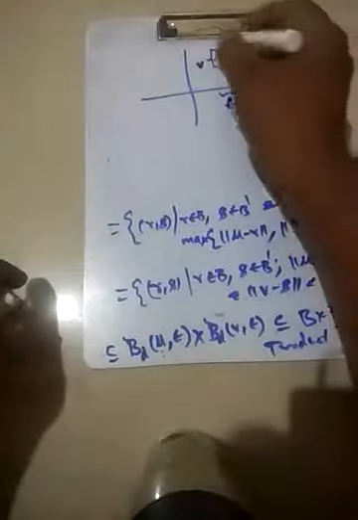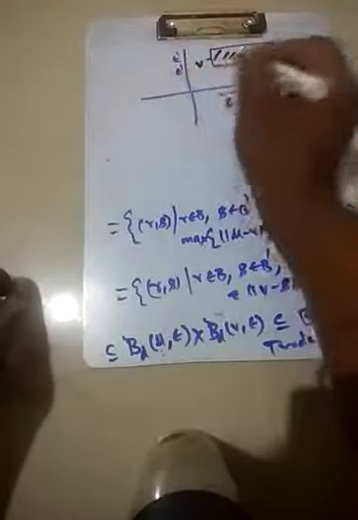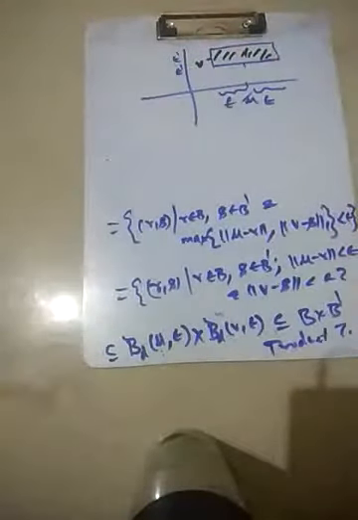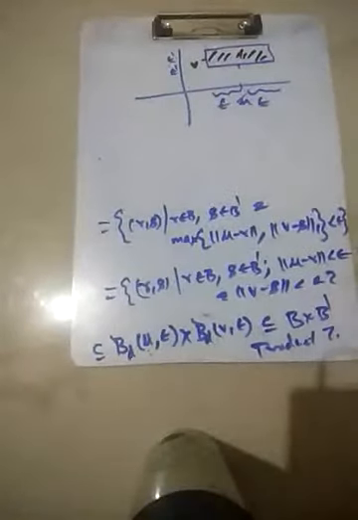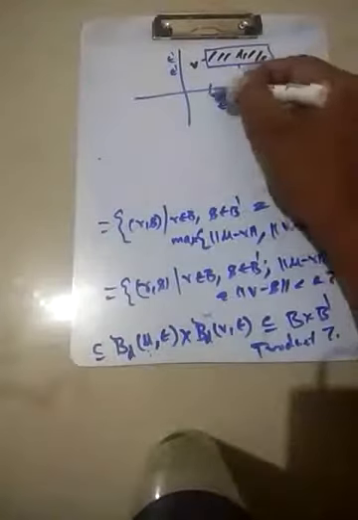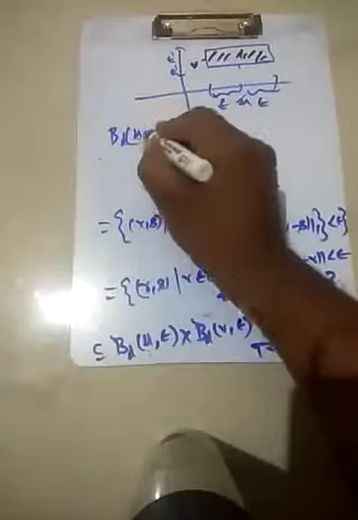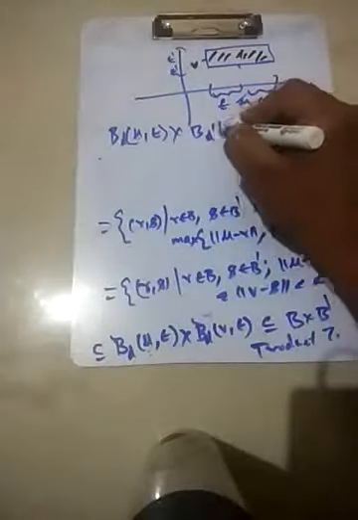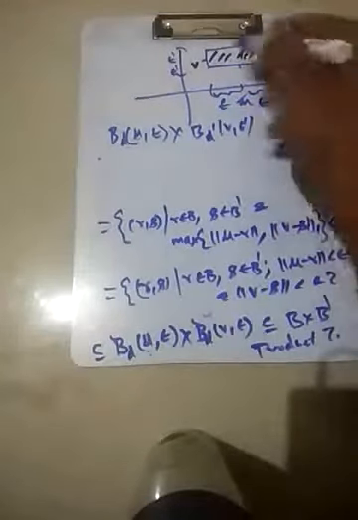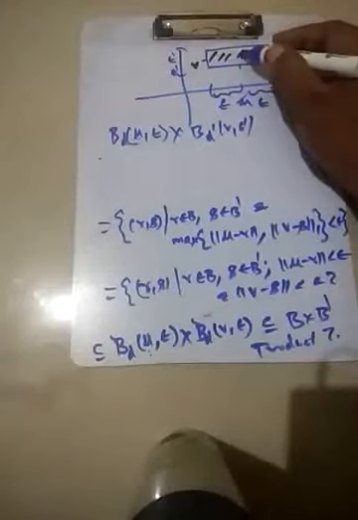Suppose this is some epsilon dash, a typical epsilon. This would be a typical open set. So you have the basis. This is just an open ball multiplied by the epsilon. So we are looking at the B_d(u, epsilon) multiplied by B_d'(v, epsilon dash). So this is some rectangle, and one can easily see that if you take this point and take the